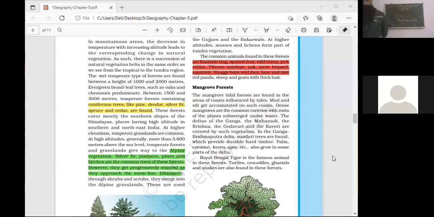Second, mangroves provide a natural habitat to a large number of wildlife species. For example, the Sundarbans are known as the home of the Bengal tiger.